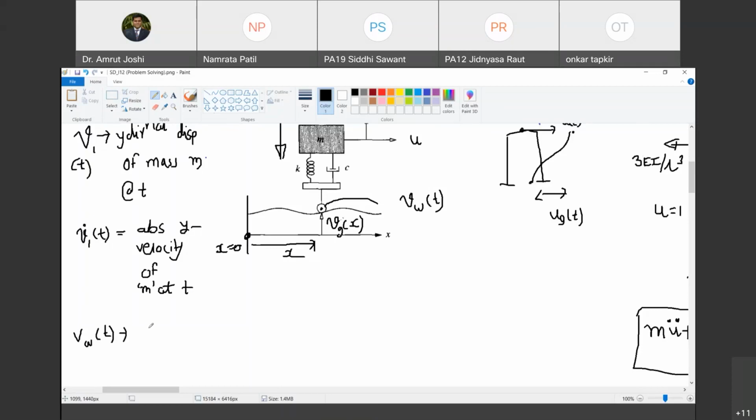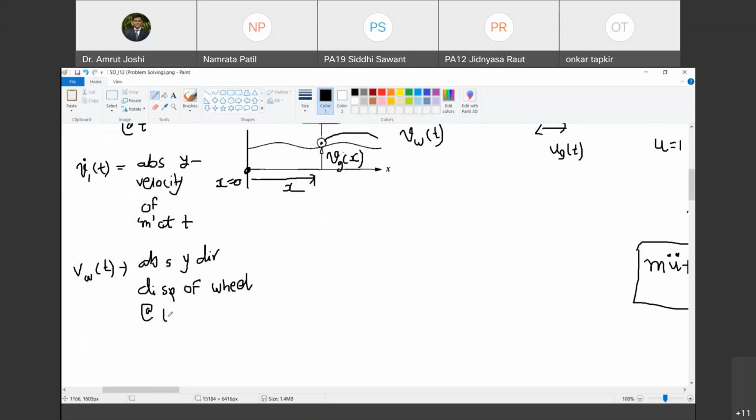Vw of t is absolute y directional. Don't get confused with the rotation. V is not used for velocity. V is y directional deformation, either of the wheel or of the mass. Are you with me? So Vw of t is the absolute y directional displacement of the wheel at time t. Do you agree with me?